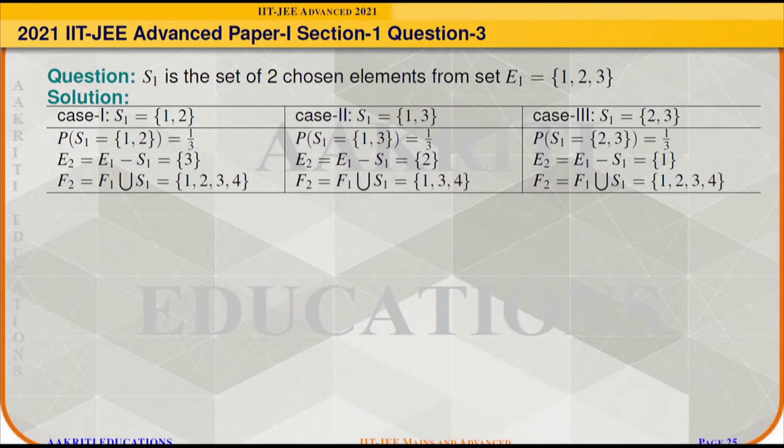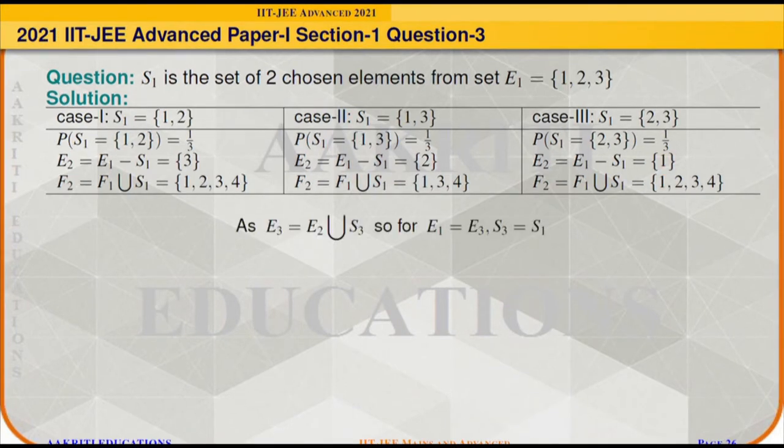E2 is given as E1 - S1, so we can find E2 in all these three cases. Similarly, F2 is given as F1 ∪ S1, so we can calculate F2. Now it is given that E3 = E2 ∪ S3, and also that E2 = E1 - S1.